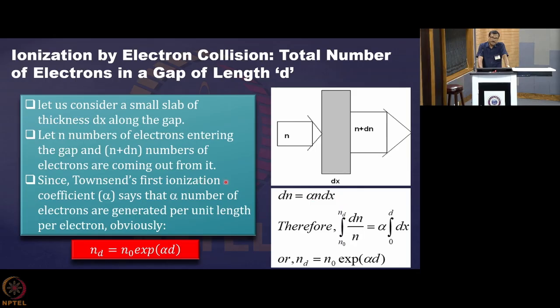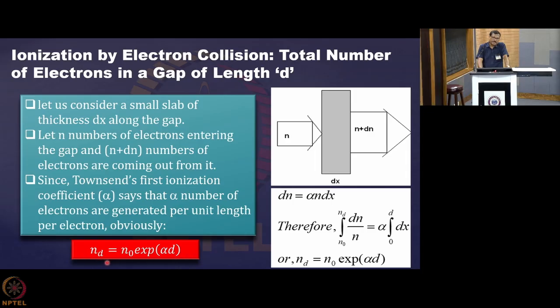Now, if this medium is of length d, then the total number of electrons produced, you can integrate from n0 to nd. Here n0 is the initial number of electrons impinged on that medium. Then nd, the number of electrons generated at the end of the medium of length d, is n0 exponential of alpha d.